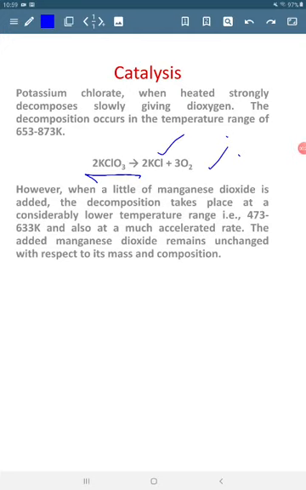This reaction is shown before you, and it occurs in a quite high temperature range. But when a little manganese dioxide is added, the decomposition takes place at a considerably lower temperature range, that is 473 to 633 Kelvin. That means the rate of the reaction has become faster, and the added manganese dioxide remains unchanged with respect to its mass and composition.